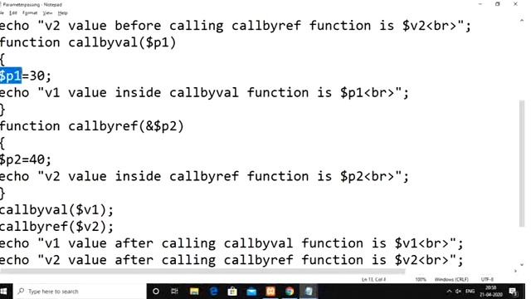So this is p1, which is your formal parameter. This is v1, which is your actual parameter, nothing but your argument. So changes made to the parameter don't have an impact on your argument.